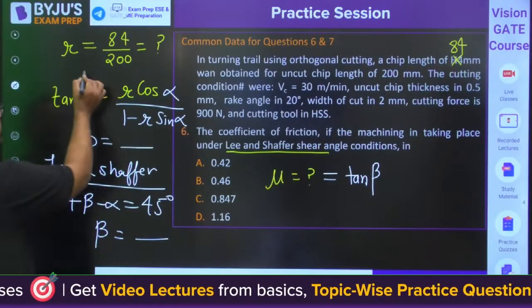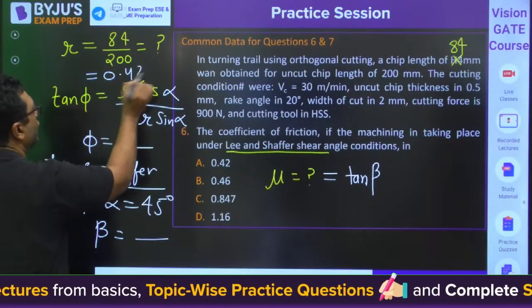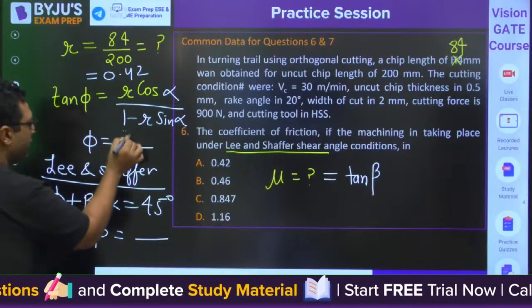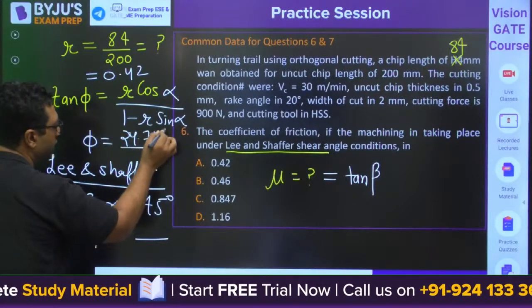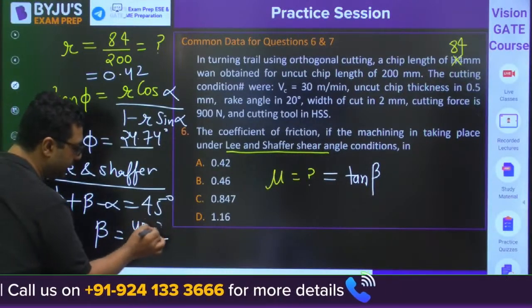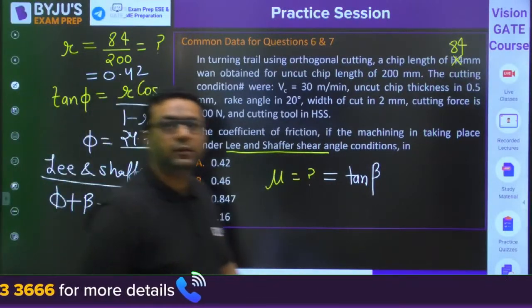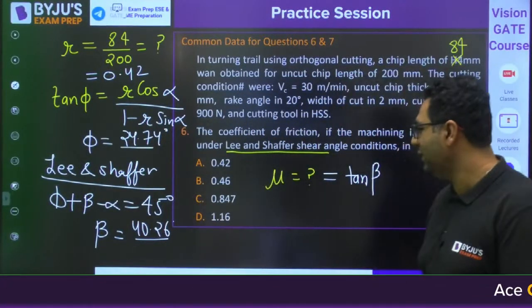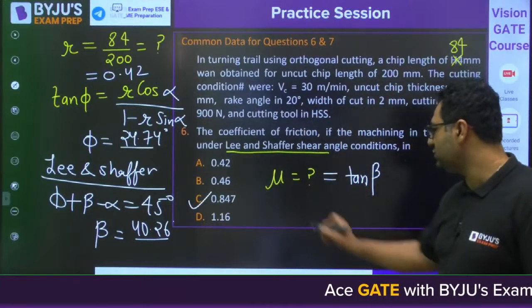So I am telling you the answer which you will be getting. Dear, r will be coming out to be 0.42. And then phi would be coming out to be, which I calculated, 24.74. Very good. And then beta would be coming out to be 40.26. Yes, very good. The answer is C, 0.847 is correct.